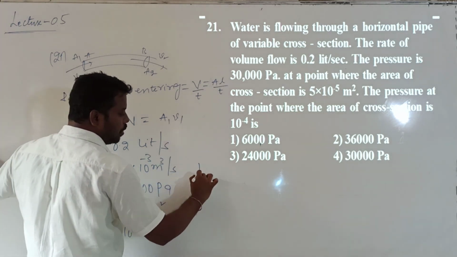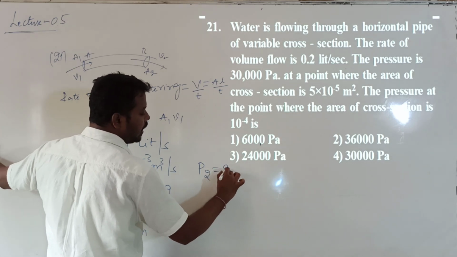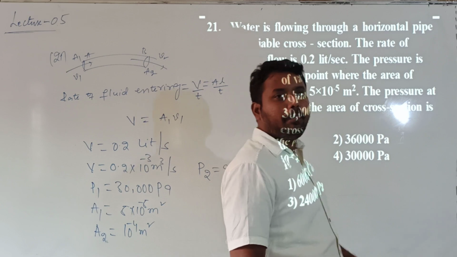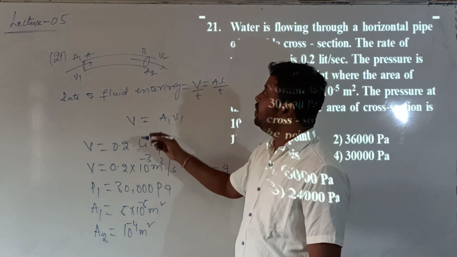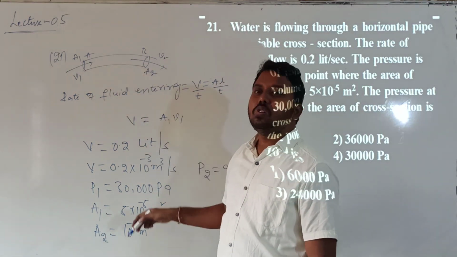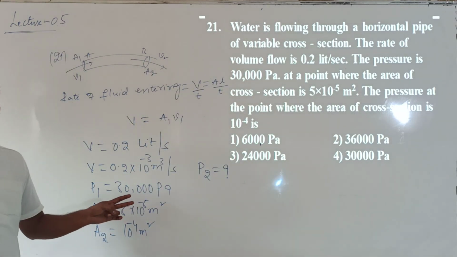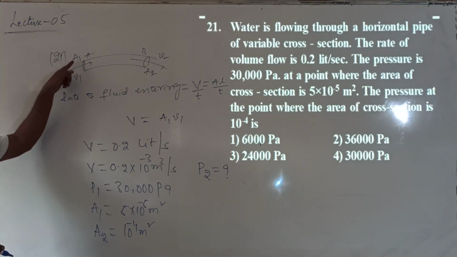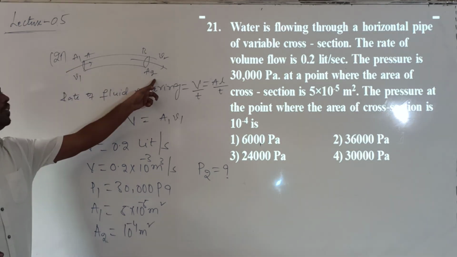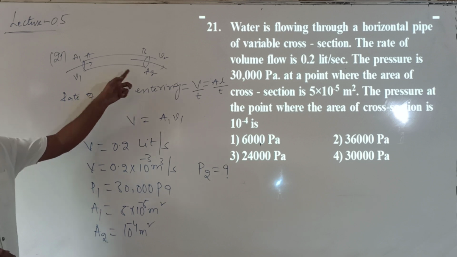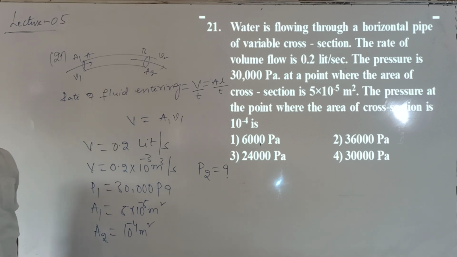What is the data we want to calculate? P2 value we want to calculate. Question understood? A horizontal pipe is given, with area of cross section values. So A1 and A2, two points are given. Area of cross section at one point A1 is given, and at the other point A2. The volume of fluid entering is given. They are asking us to calculate the pressure at B.